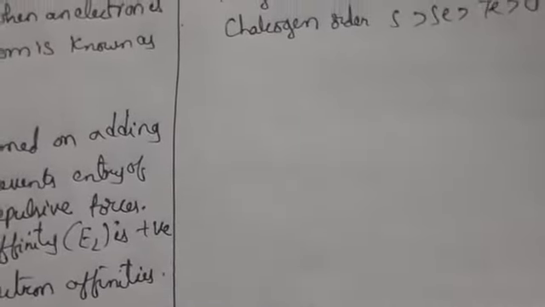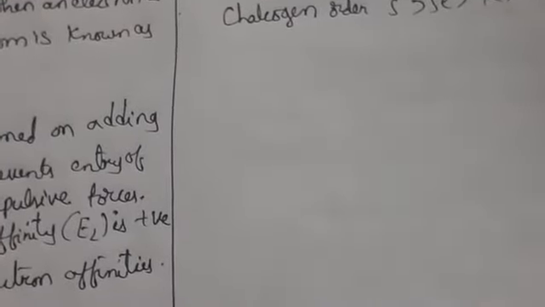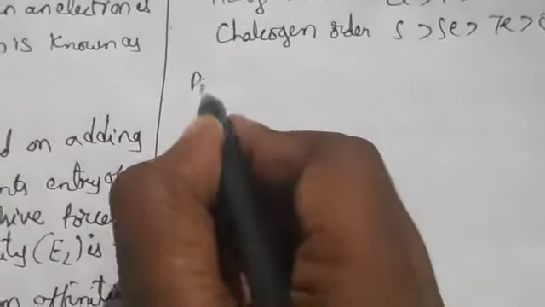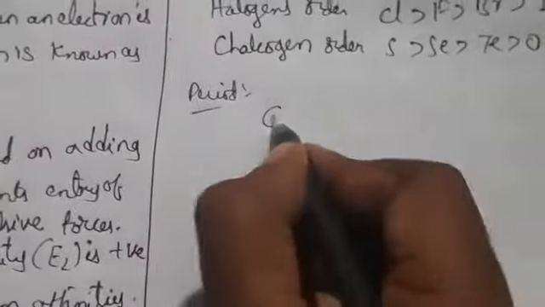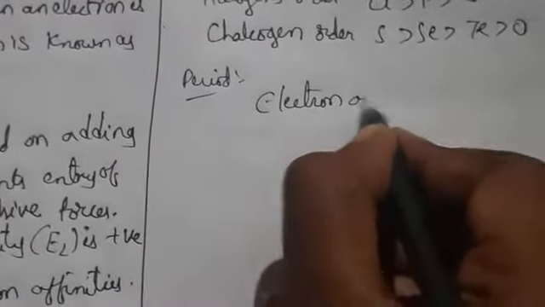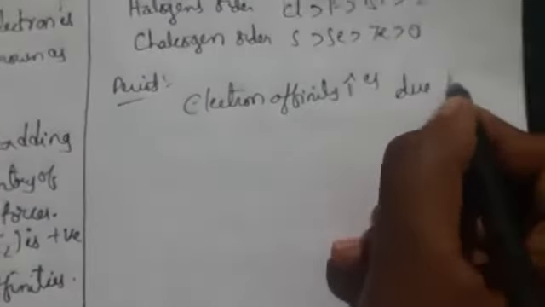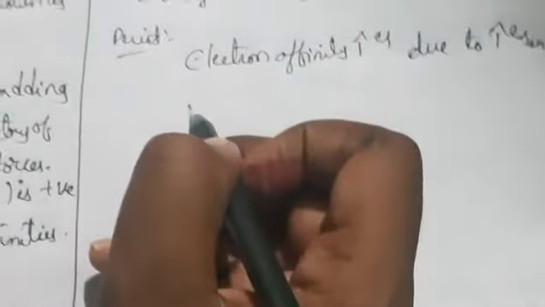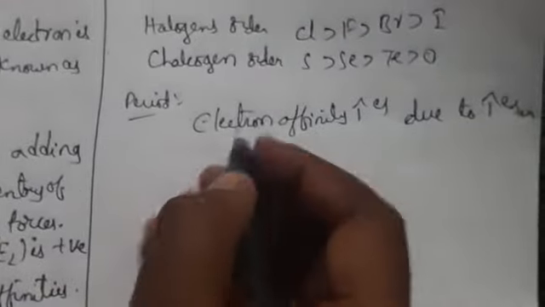The nuclear charge increases from left to right across a period. So in a period, electron affinity increases due to the increase in atomic number and nuclear charge.